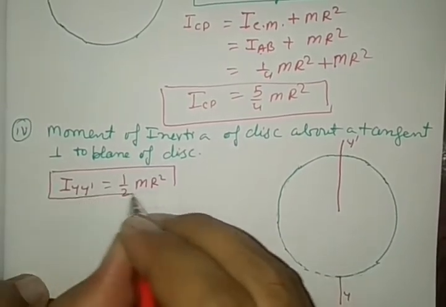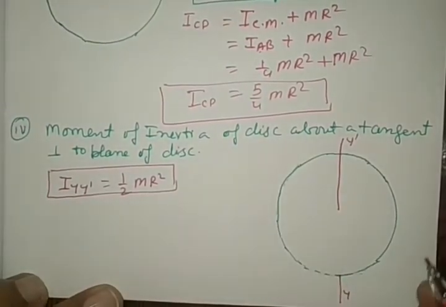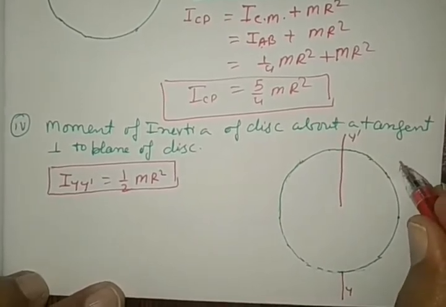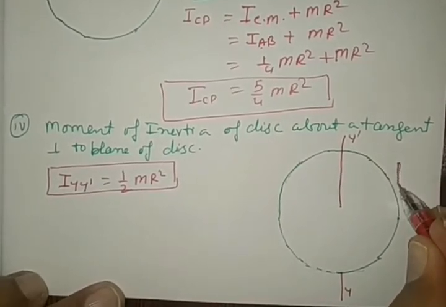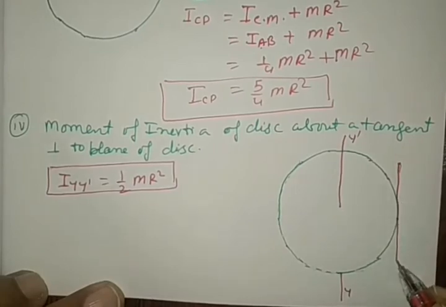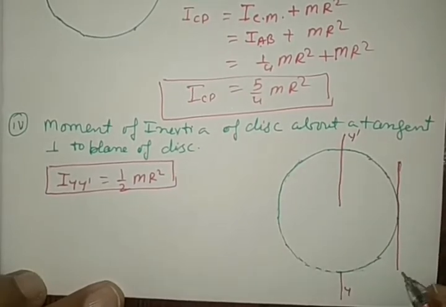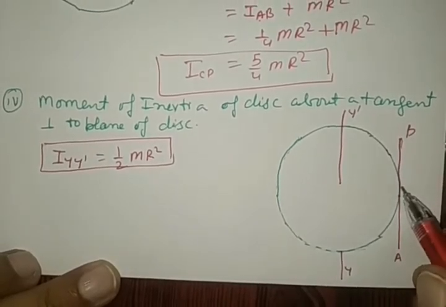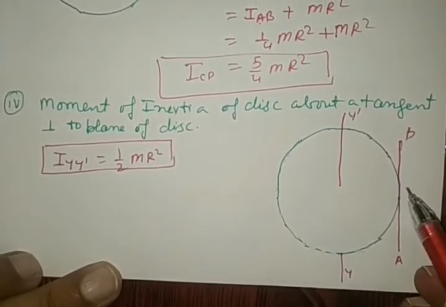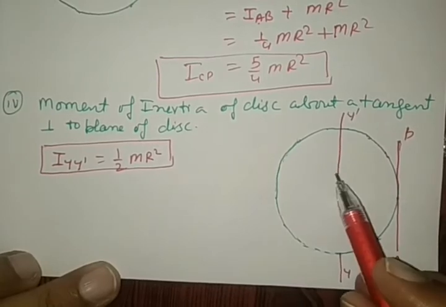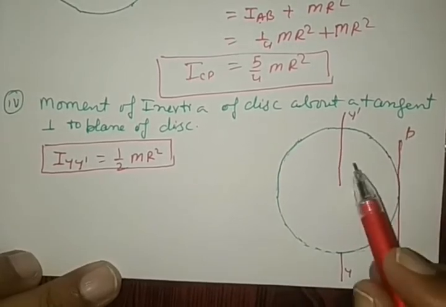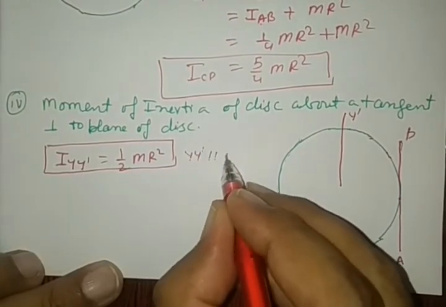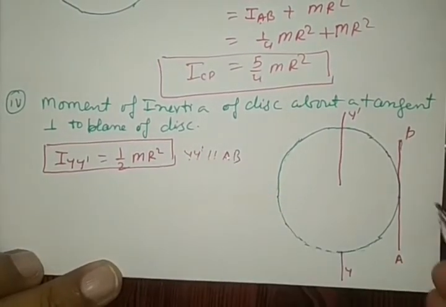This is not the axis of rotation. Now see here, the tangent passes through here. This is AB, perpendicular to the plane of the disc. So in that condition, these two are parallel. Who is parallel? Y dash is parallel to AB.